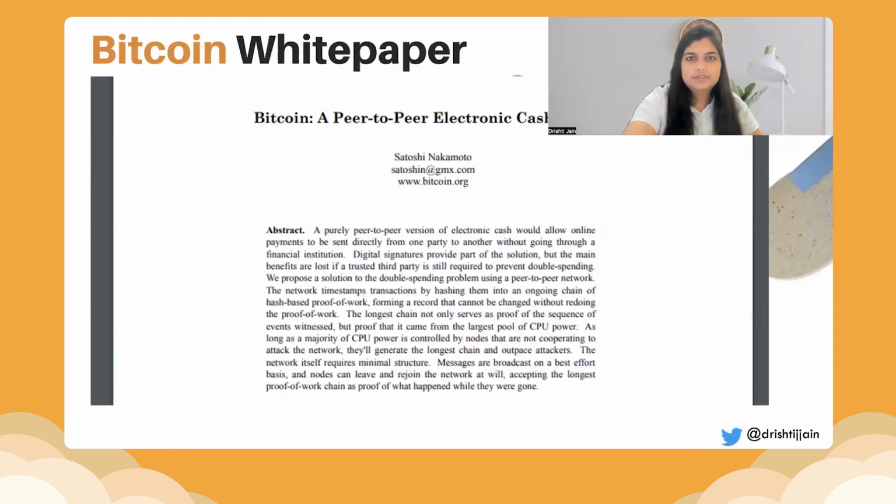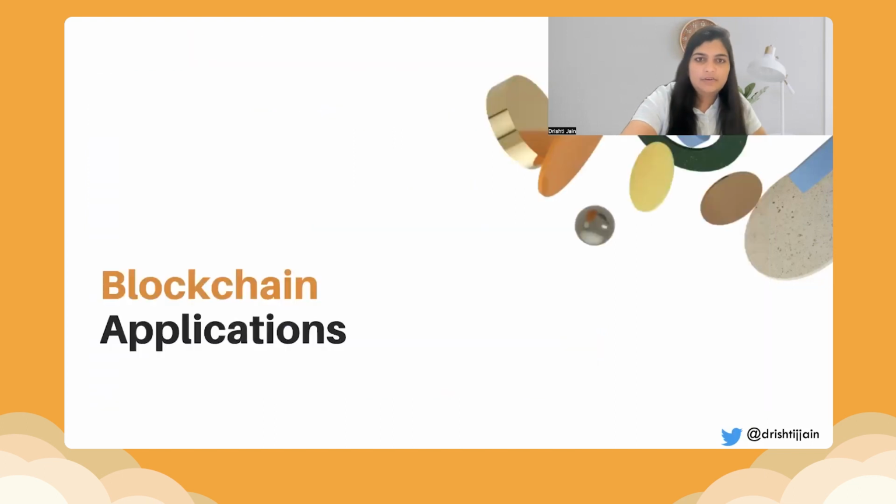Now, a great place to start, especially if you're somebody who's new to blockchain and you're all geared up and fueled up after my talk, is the Bitcoin white paper. It has been written very well. It is great to understand the core concept of blockchain, why people thought about it, and the logic behind creating the Bitcoin blockchain. So the Bitcoin white paper is a great place to start off to see where all of this can be applied.